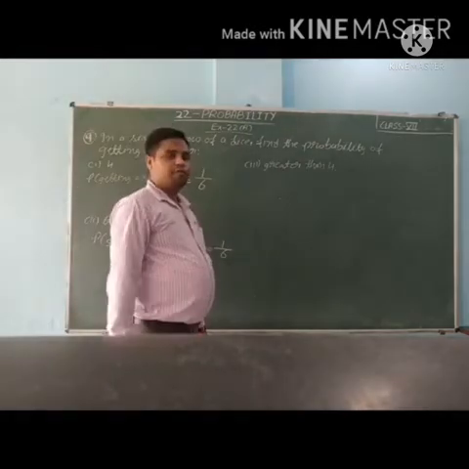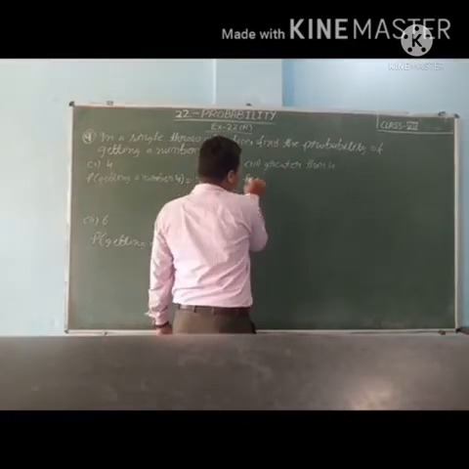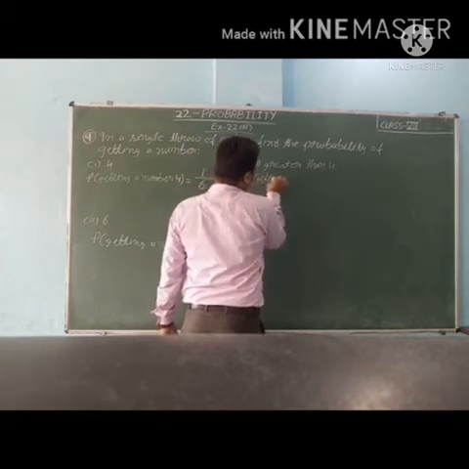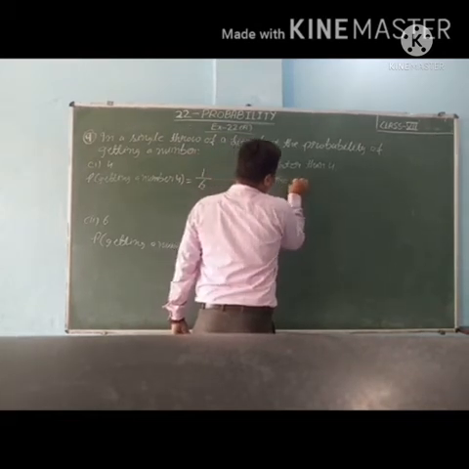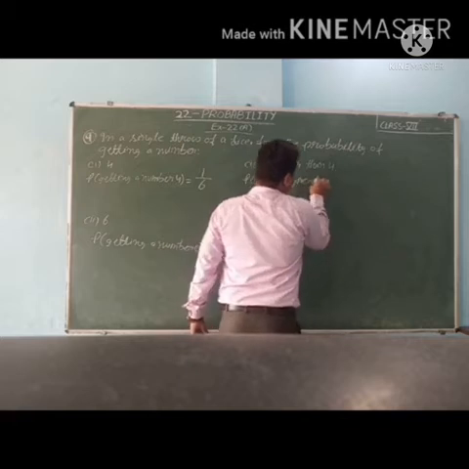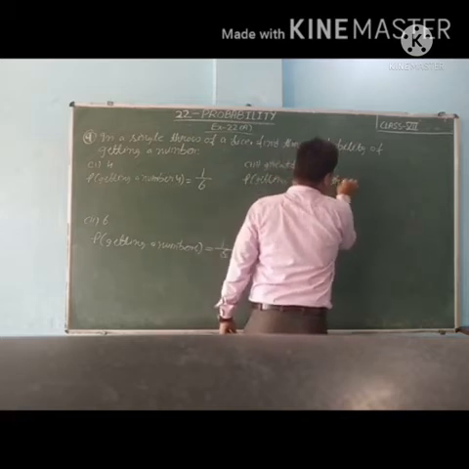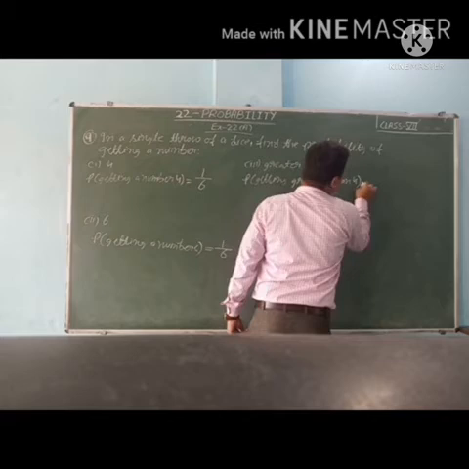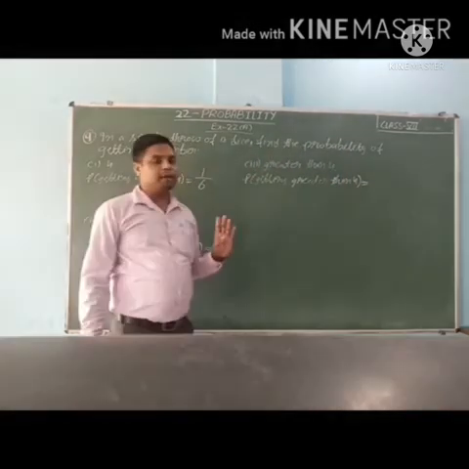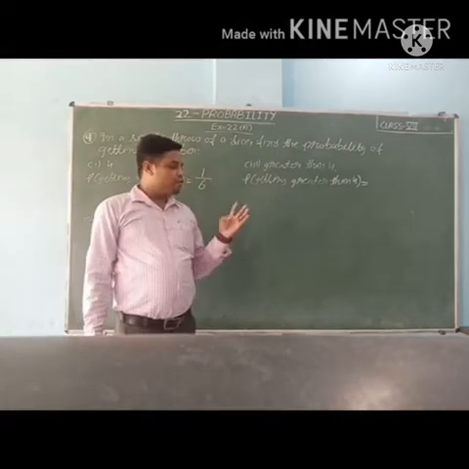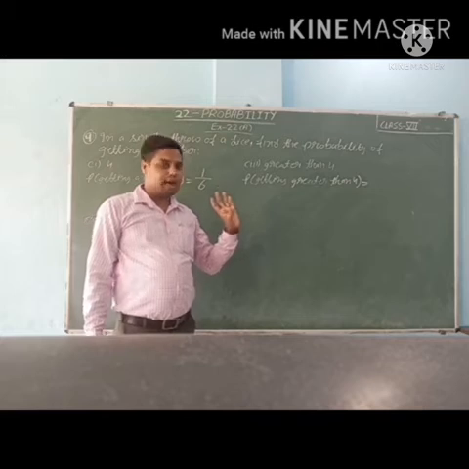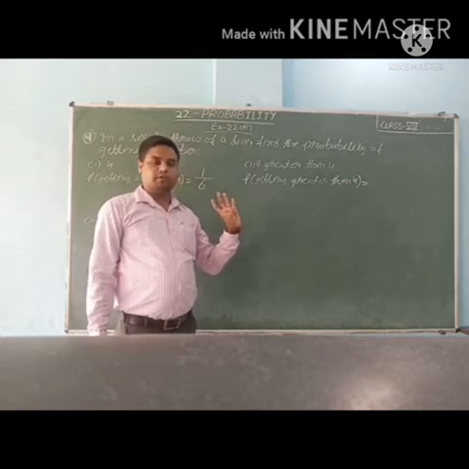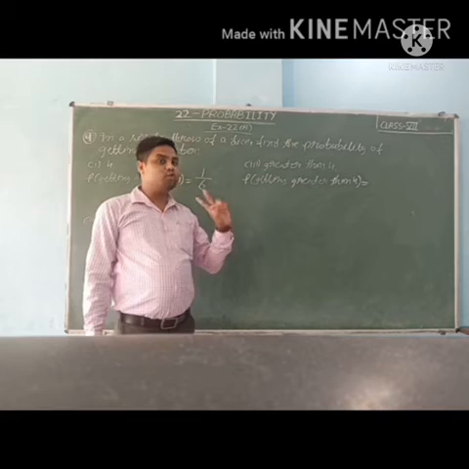Now move to the third part, greater than 4. So P(getting greater than 4) is equal to, how many numbers are there greater than 4? 5 is greater than 4, 6 is also there. So how many numbers? 2 numbers are there.